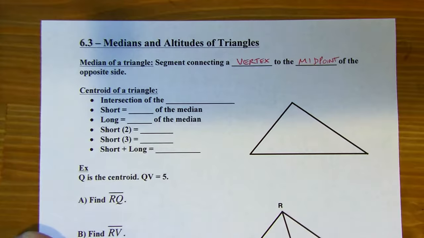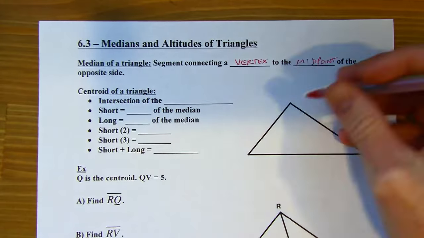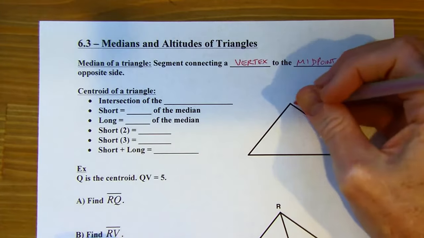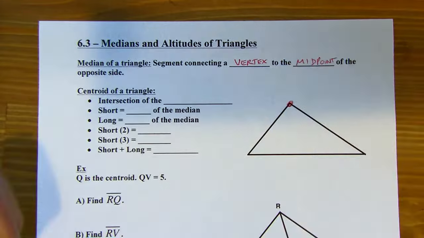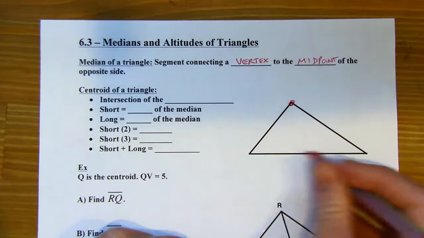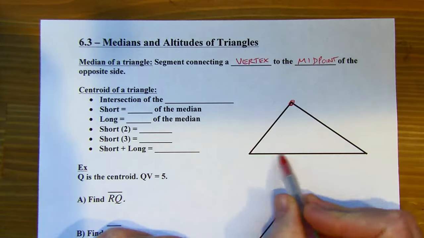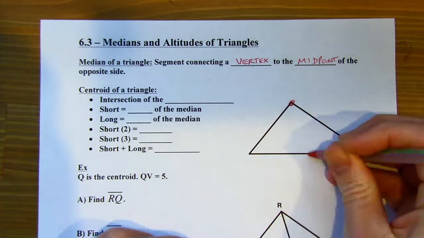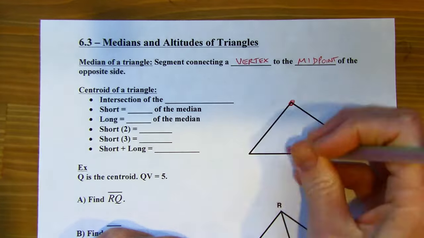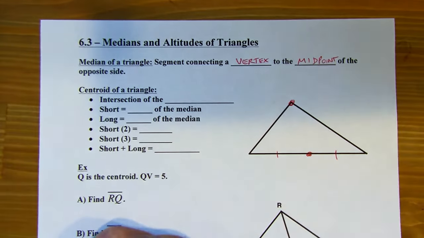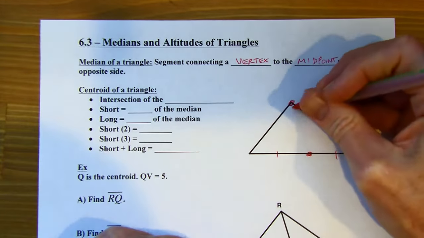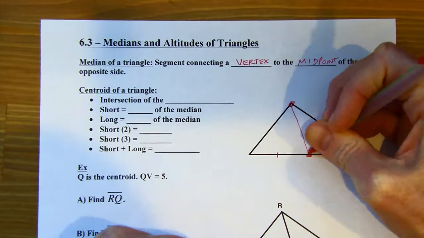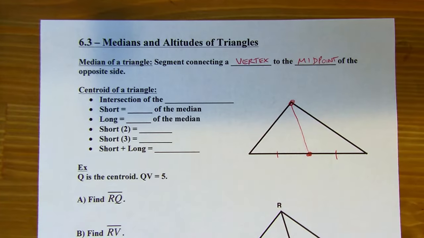Okay, so let's draw one of those into this picture right here. If I take a vertex, I could pick any one. I'm choosing that one, and I'm going to connect it to the midpoint of the opposite side. I'm just going to eyeball the midpoint. Midpoint would be something like that, right? And let's just mark that as congruent, like so. And then if we draw a line segment, this is a median of that triangle.